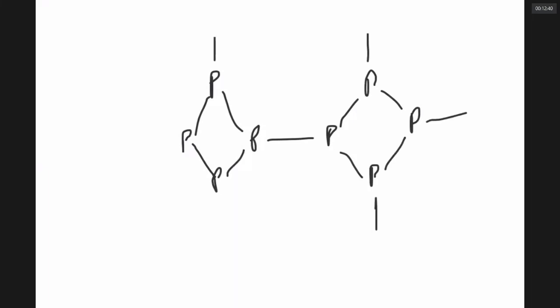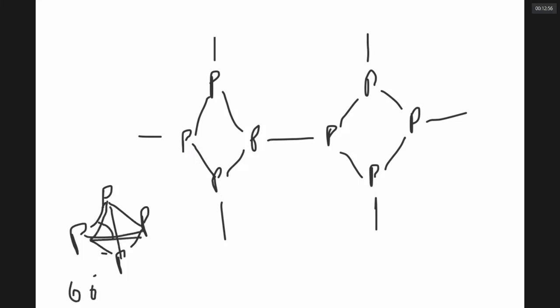So red phosphorus is a polymeric open chain structure. It is like this. Polymeric structure. Yellow phosphorus is a cyclic system like this. In yellow phosphorus, this angle is very acute. The 60 degrees angle, very, very less angle, causes a lot of strain and therefore P4 is reactive. Red phosphorus, this angle is wide, therefore it is stable and less reactive.